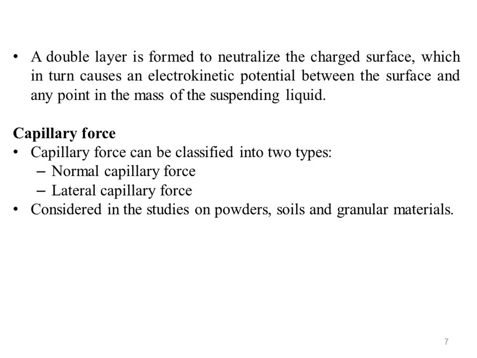A double layer is formed to neutralize the charged surface, which in turn causes an electrokinetic potential between the surface and any point in the mass of the suspending liquid. This voltage difference is of the order of millivolts and is referred to as the surface potential. The magnitude of the surface potential is influenced by the surface charge and the thickness of the double layer.